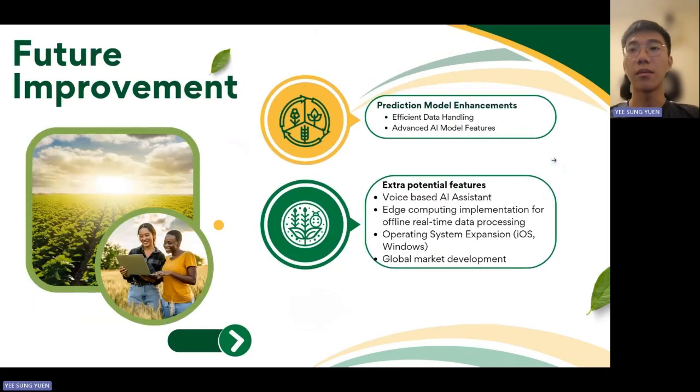Moving on, which is prediction model enhancement. We would like to make it more efficient in data handling, and also add some more advanced AI model features. Lastly, we have a few extra potential features that might improve our app. Mainly the voice-based AI assistant, and maybe some edge computing implementation for offline real-time data processing. Lastly, we would also like to pursue global market development based on our application.